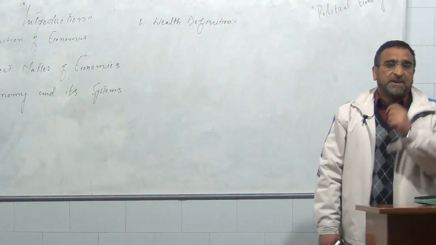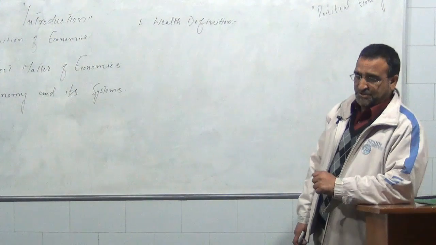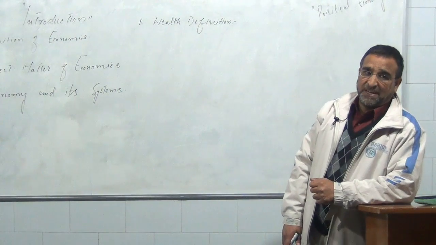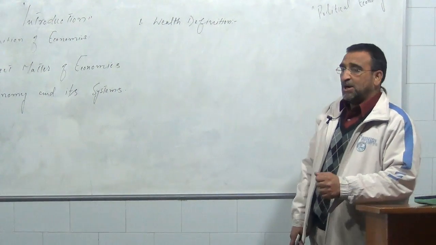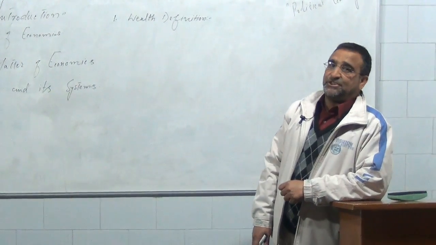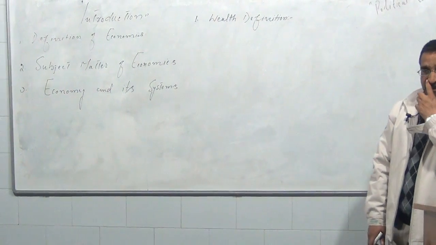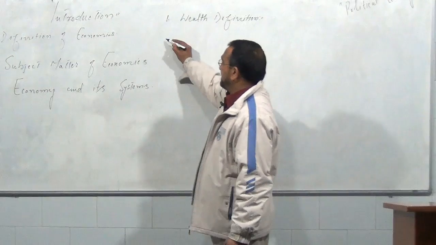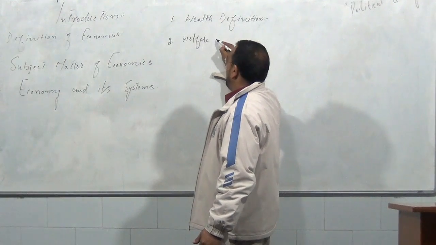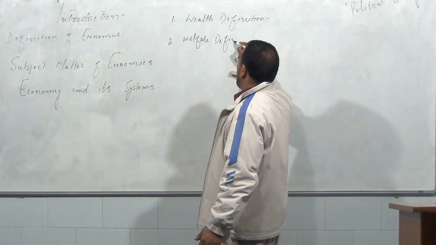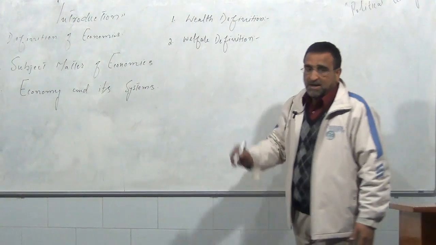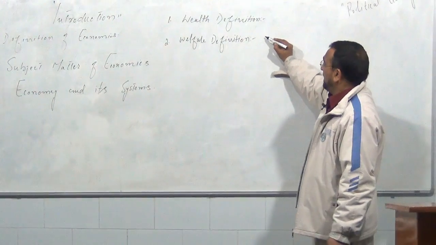But later on, it was criticized by a number of economists on the basis that Adam Smith has given more stress on wealth. And they termed it as Gospel of Mammon. Gospel of Mammon means science of getting rich. So this definition was criticized, and after this, one more definition which we call the welfare definition of economics. This definition was given by Dr.